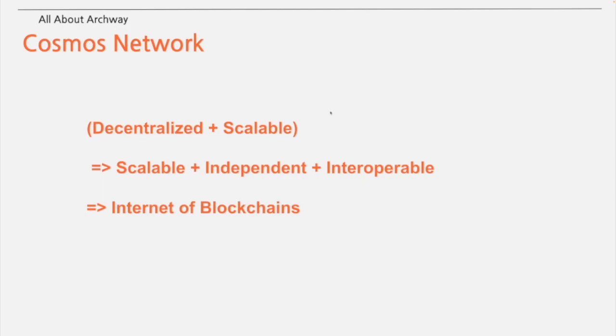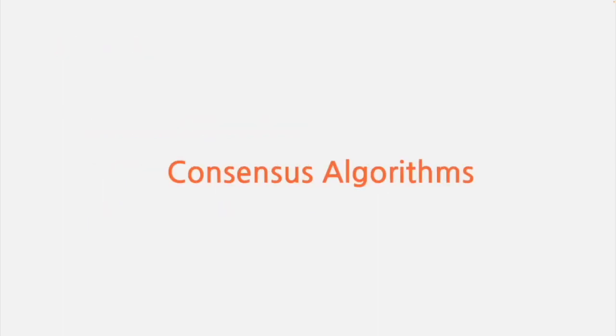The Internet of Blockchain is the goal of Cosmos. It is a form of chain that allows various chains to quickly interact in a decentralized environment by taking advantage of the blockchain trilemma. In the blockchain trilemma, Cosmos chose decentralization and scalability. Therefore, it can be said that we're continuing to develop the structure to make it more stable based on its advantages. Now let's talk about consensus algorithms.